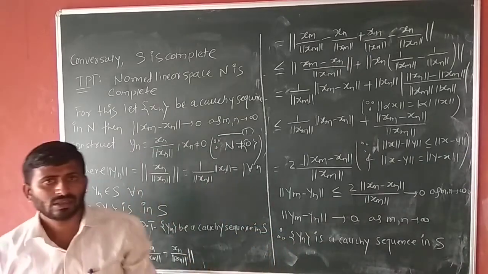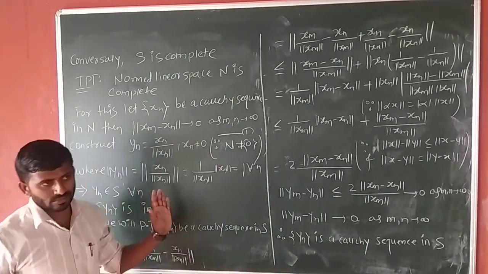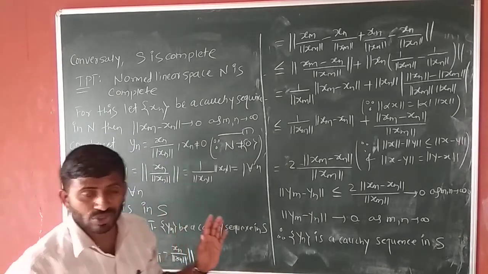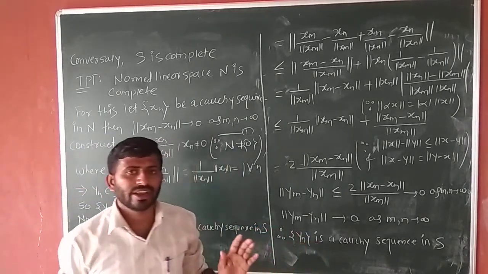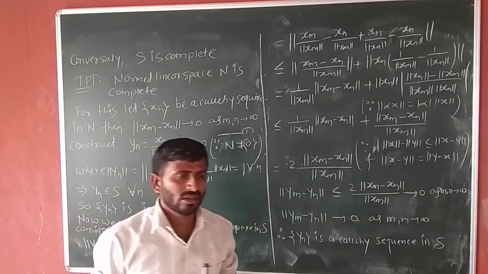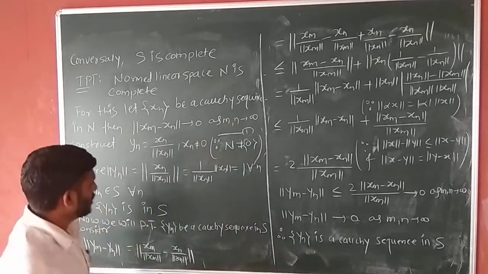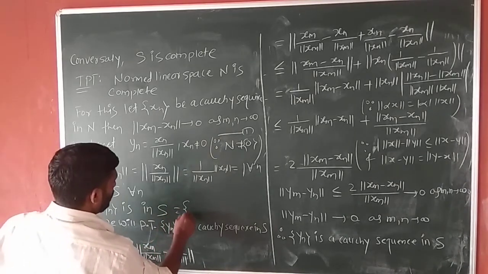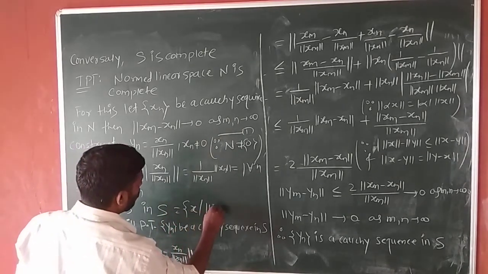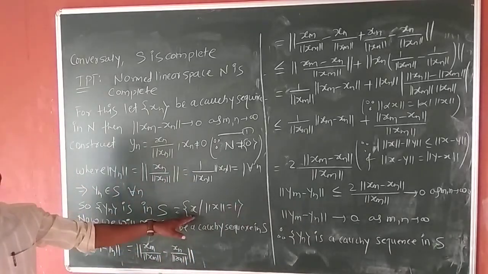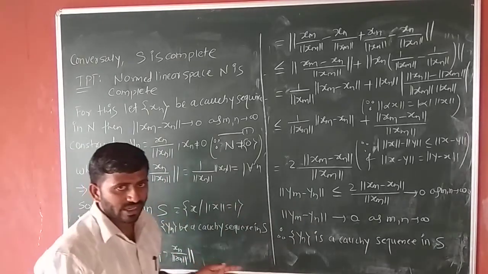We have seen the first part of this theorem in the last lecture, that is, if N is a non-zero normed linear space and N is a Banach space, then the set S equal to {x such that norm of x equals 1} is complete. Okay, we have already seen that in the last lecture.